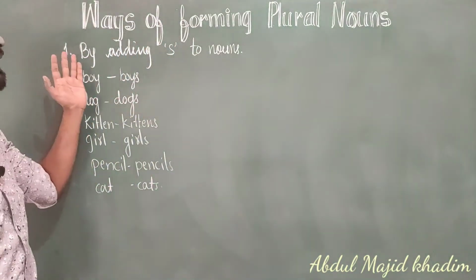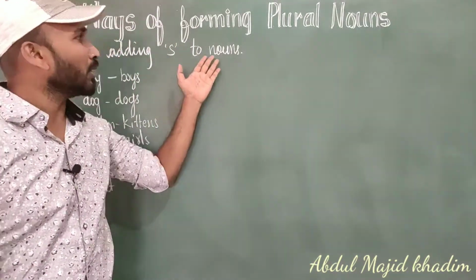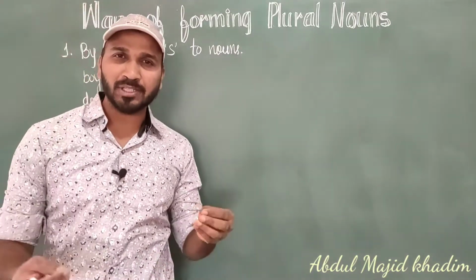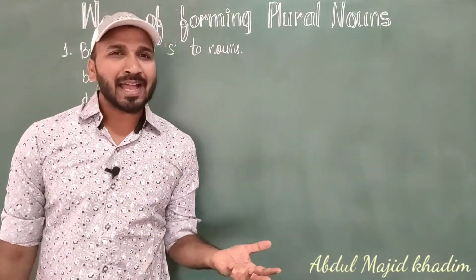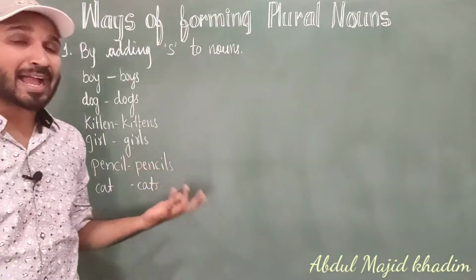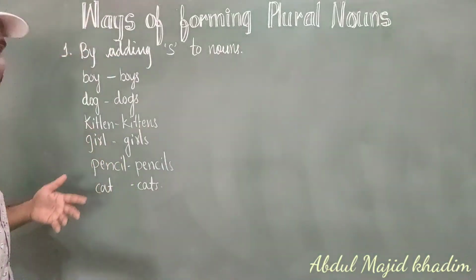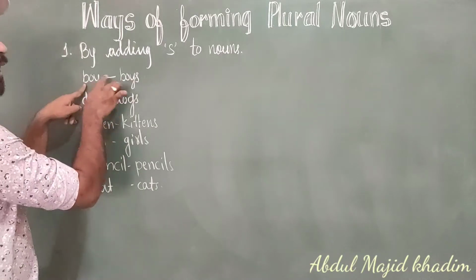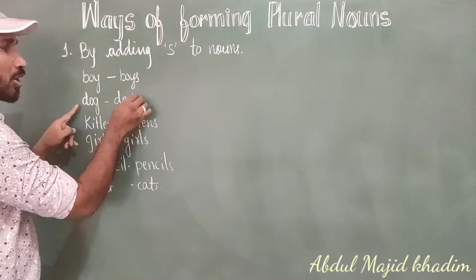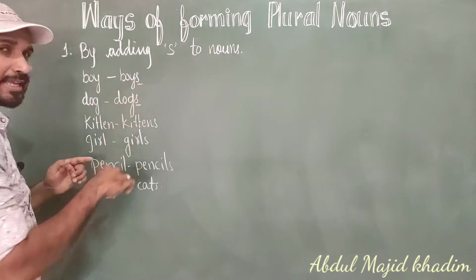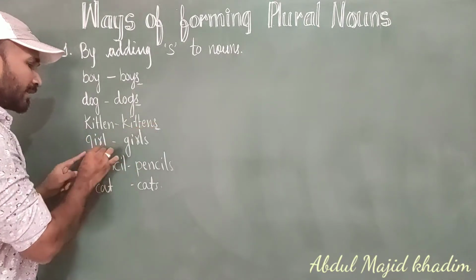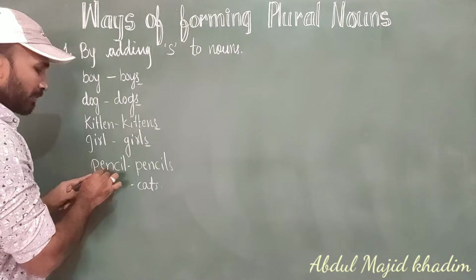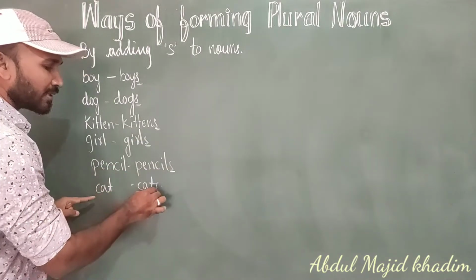Let's see, by adding s to nouns. What we are going to do is just add the s to the nouns. This is the easiest way. Like boy, boys, dog, dogs, what are we adding? S. At the end of the noun, what are we adding? S. Kitten, kittens, girl, girls, pencil, pencils, cat, cats.